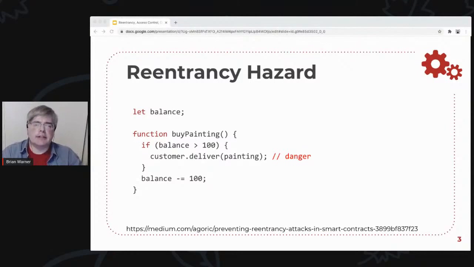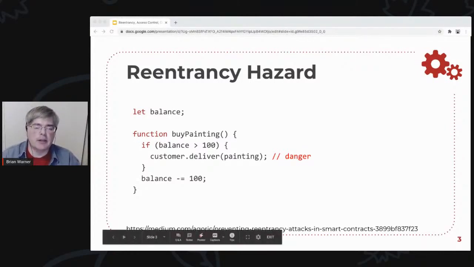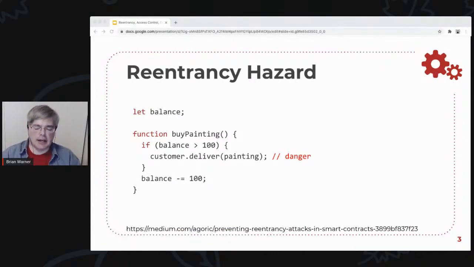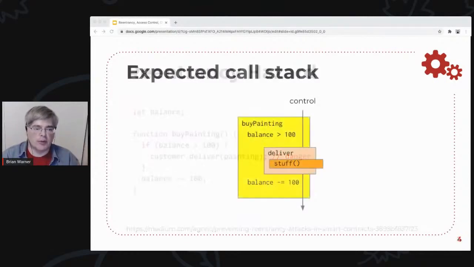Kate Sills has a good Medium post on this from about 2 years ago now, in which she is describing how to protect against reentrancy attacks in Ethereum in particular. So imagine that you have some simple little program that lets somebody buy a painting for $100. You check their balance, you call a customer provided function to deliver the painting to them, and then you deduct the balance. If you've done programming in Ethereum, you can already see the danger here. The kind of time of check to time of use sorts of problems.